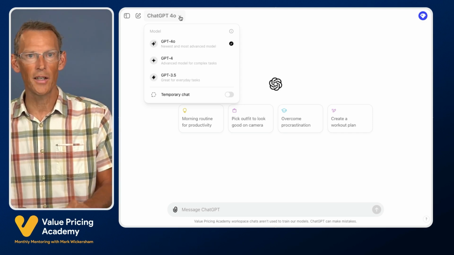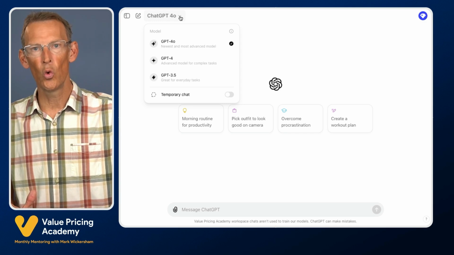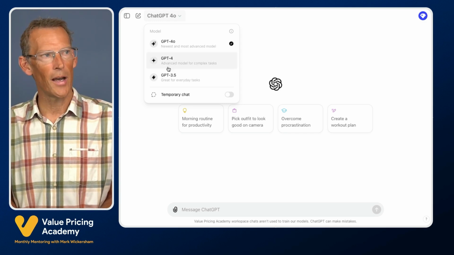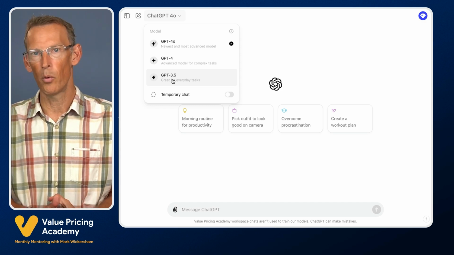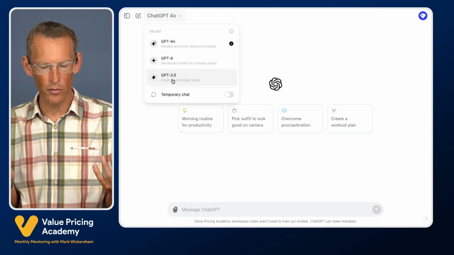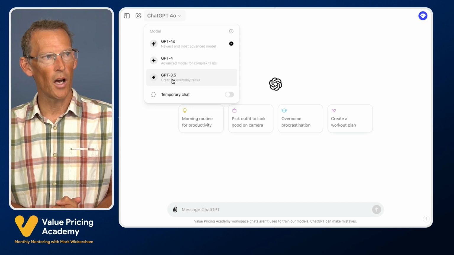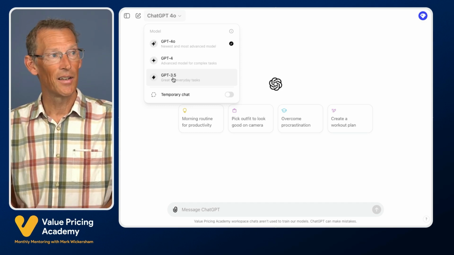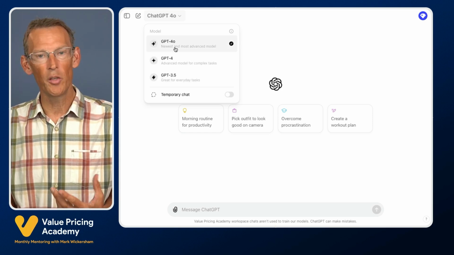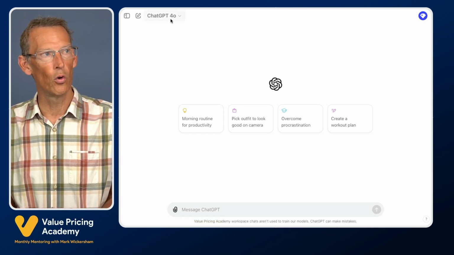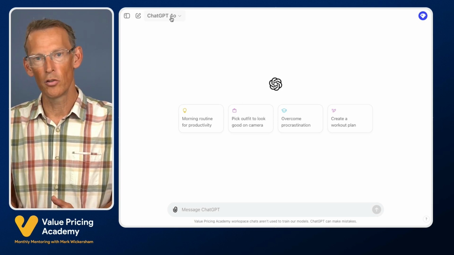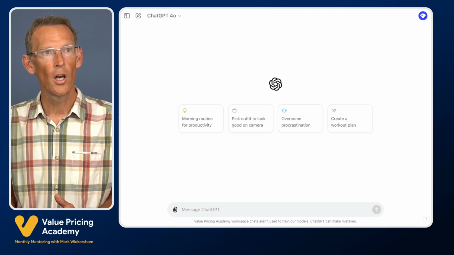The only downside is if you have a free account, you will find that you very soon hit the limit, and therefore you might have to switch to the old 3.5. I have a paid account. I use it every single day, which means I can use it for hours on end without hitting the limit. So I'm going to use GPT-4o for all of the prompts because that's freely available and it's the most powerful one.